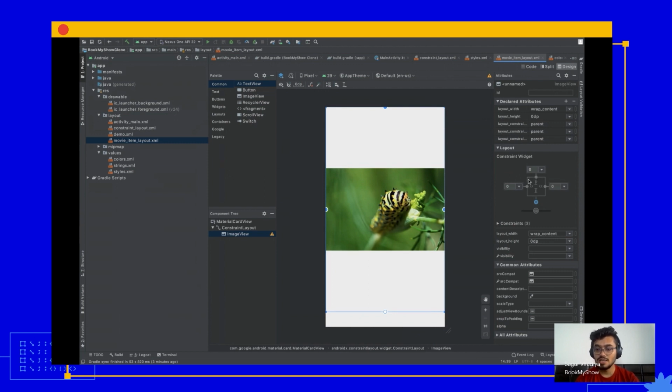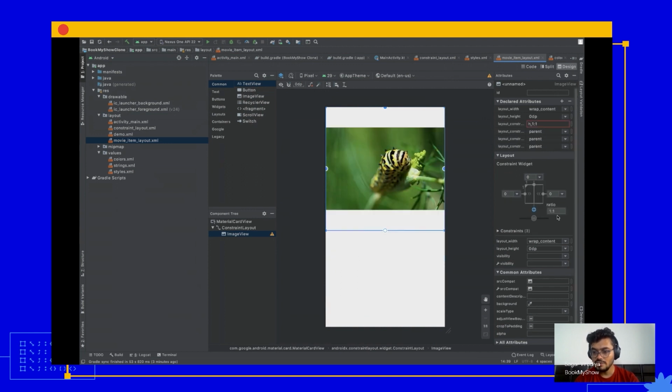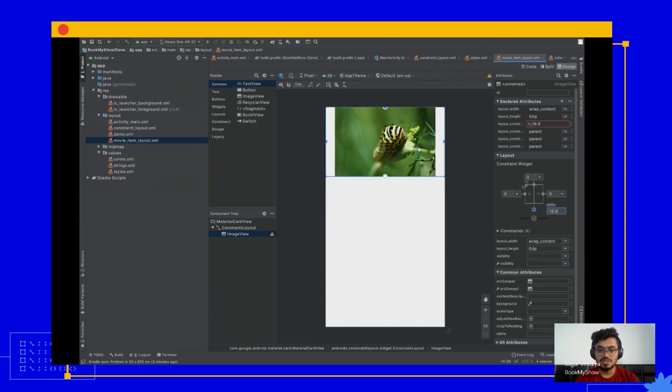So in order to do that, in your layout panel, just click on the top left corner, and if you click on that, by default the aspect ratio of your ImageView is 1:1. Change that to 1:9 and hit enter. Now our image is looking nice, and the extra space has gone.